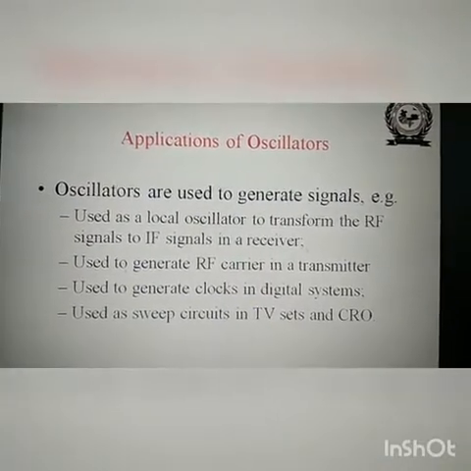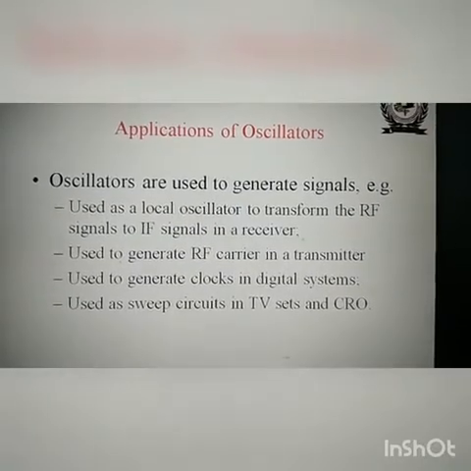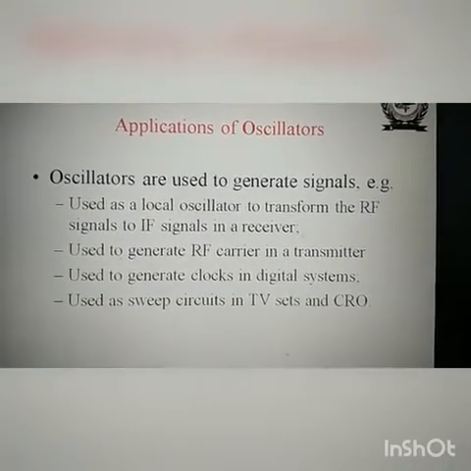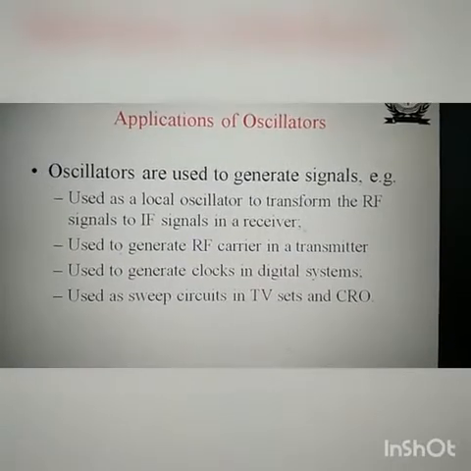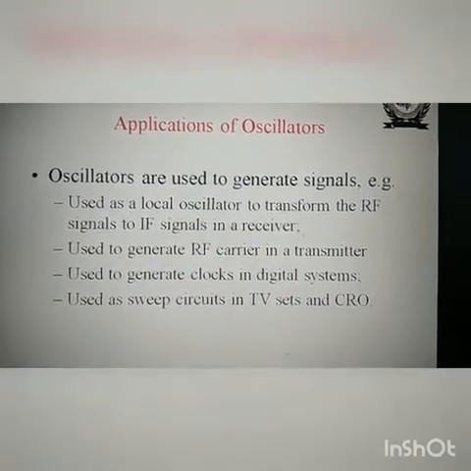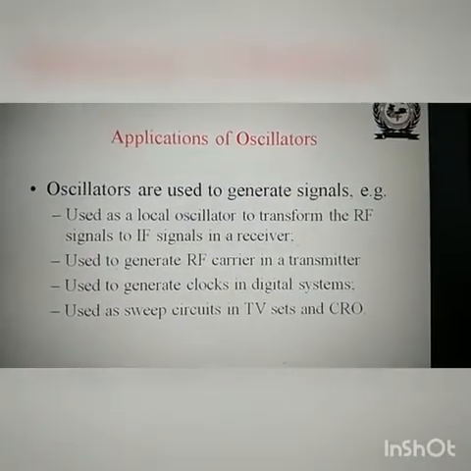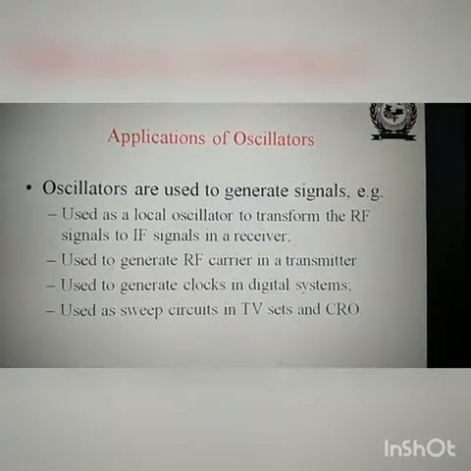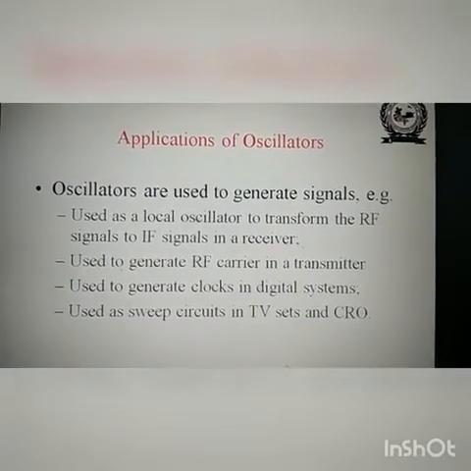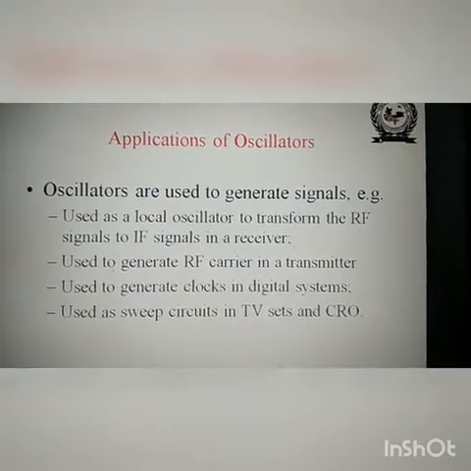In transmitters and receivers, we require these oscillators. They are also used to generate the RF carrier, the radio frequency carrier, in a transmitter.